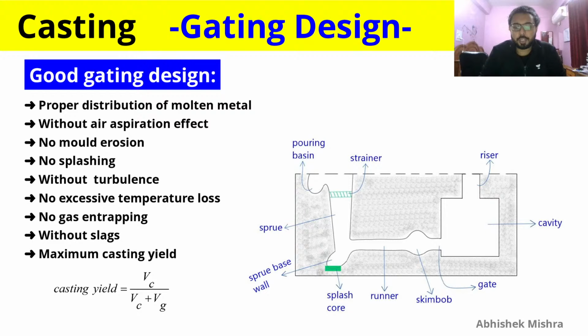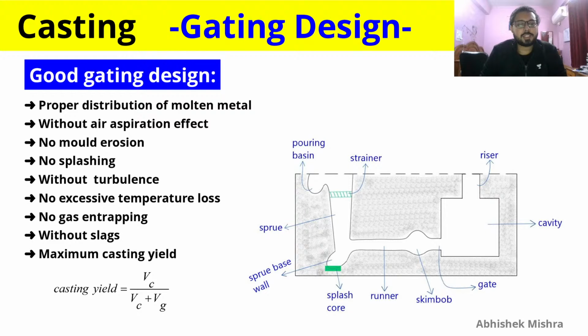No excessive temperature loss. Temperature loss should not be excessive, because if it happens, your molten metal will solidify before completely filling the cavity, and therefore your casting will not be proper. And no gas entrapping, which again will lead to porosity, and no slag. This is done by putting a strainer and skim bobs.